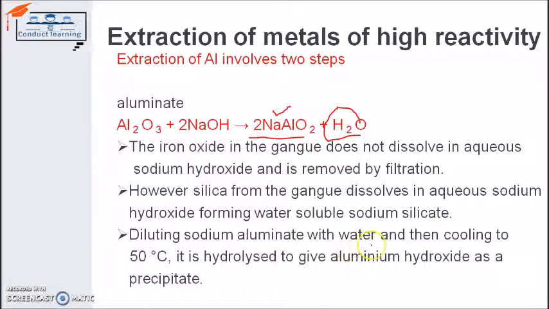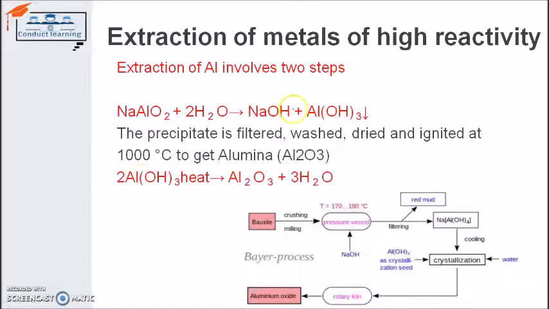with water and then cool it to 50 degrees Celsius. And what we will have after the reaction is this. When sodium aluminate reacts with the water, it forms sodium hydroxide and aluminium hydroxide, right?